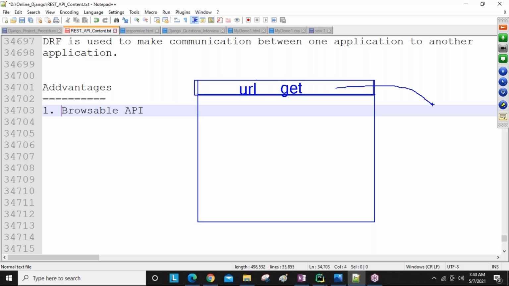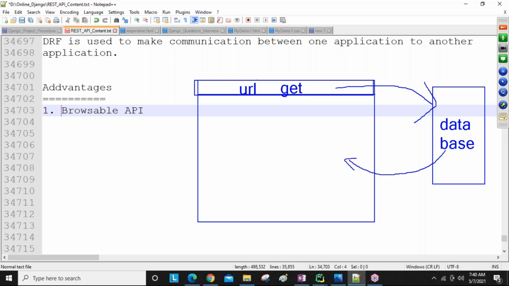You can send the GET request and you are going to get the data from the database. That is only possible by default.